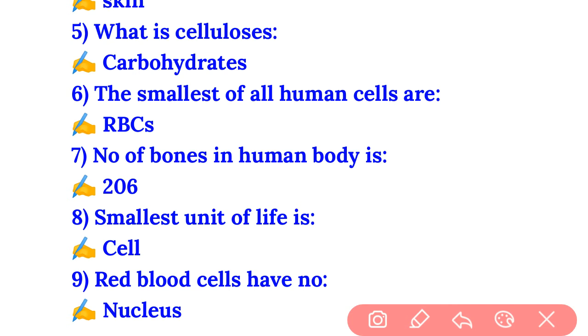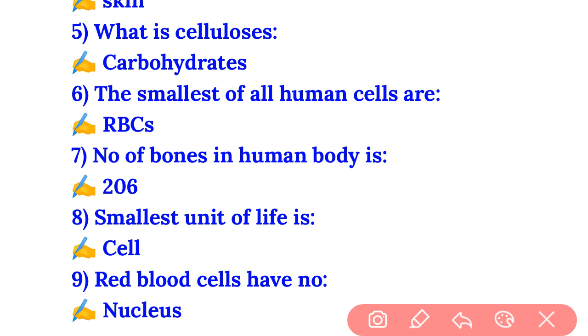Which is the smallest cell of the human being? The answer is RBC. The red blood corpuscle is the smallest cell of a human being. Question number 7, number of bones in the human body. The answer is 206. 206 bones are present in the human body.